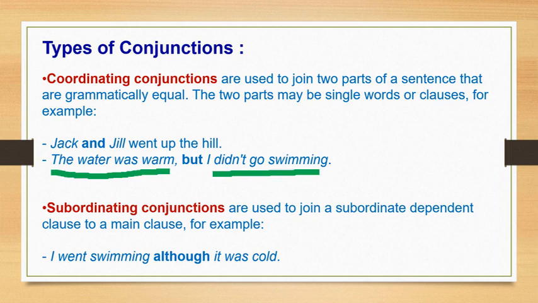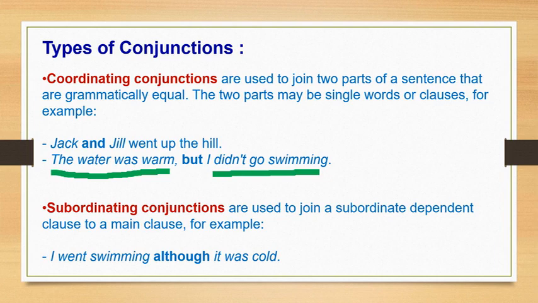But we added this 'but', one of the coordinating conjunctions, and we got one sentence. The water was warm but I didn't go swimming, correct? So this is nothing but a conjunction.